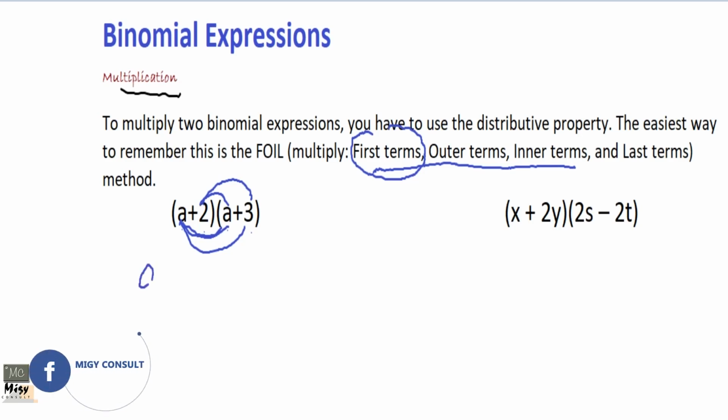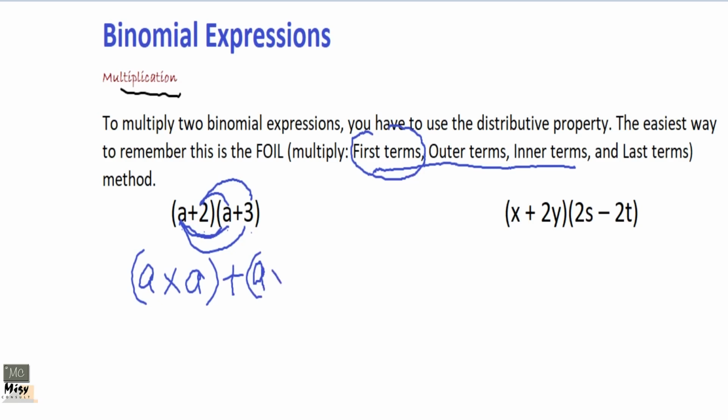FOIL standing for first terms multiplying themselves. So we're going to have a times a. We are done with that. Then what again? Outer terms, a times 3, right? So plus a times 3. Okay, so we have that. Then we come to inner terms, 2 and a. So plus 2 times a. Okay, then plus the last terms, 2 times 3.